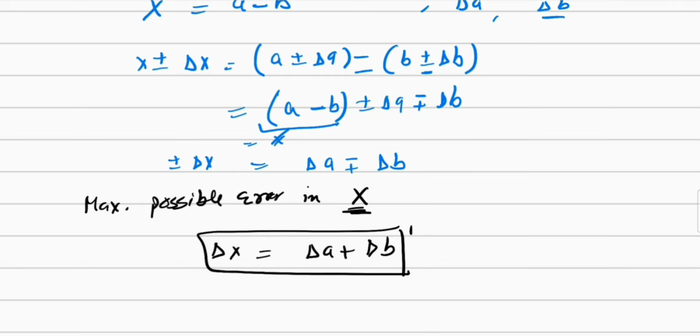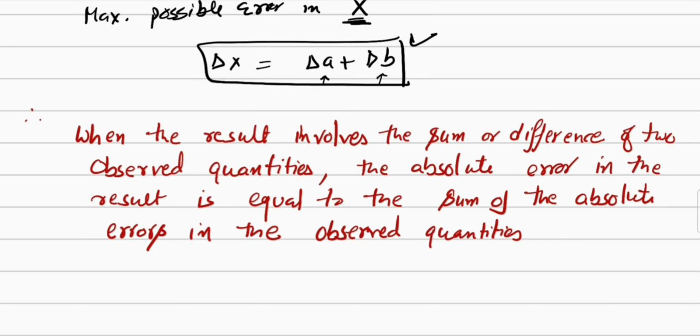So we have to add here the errors, the absolute error in A and the absolute error in B. It is very important to note that when the result involves the sum or difference of two observed physical quantities, the absolute error is equal to the sum of the absolute errors in the observed quantities.